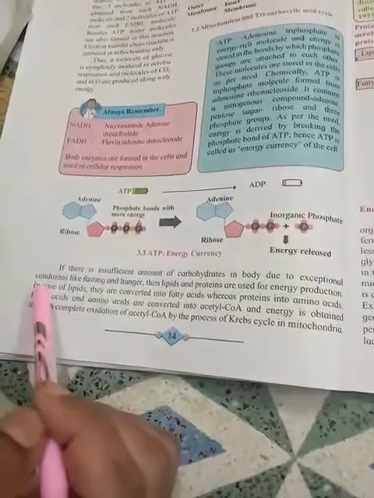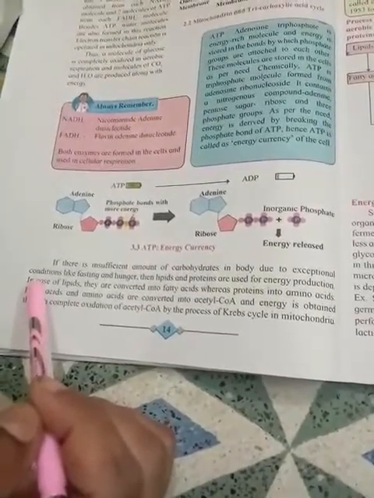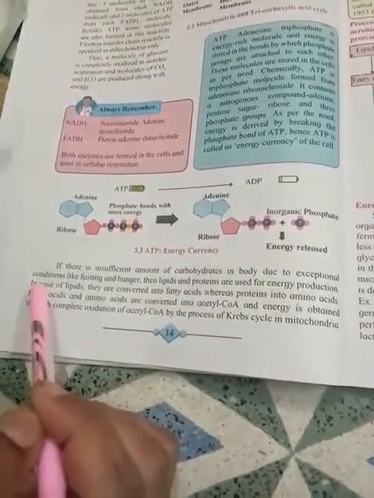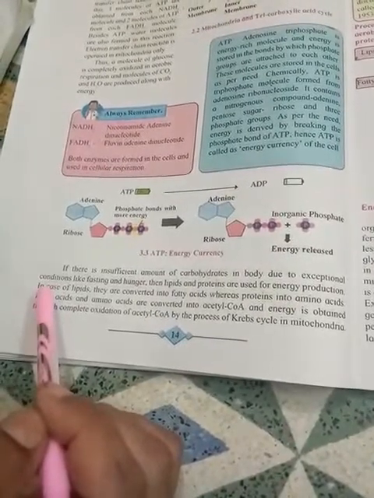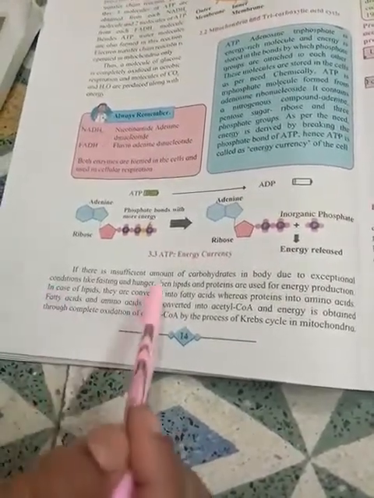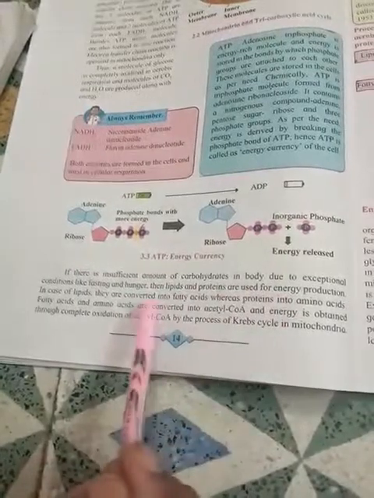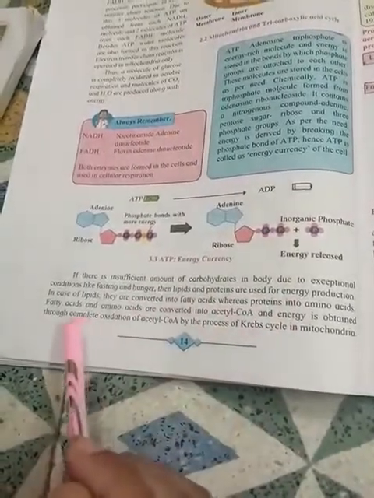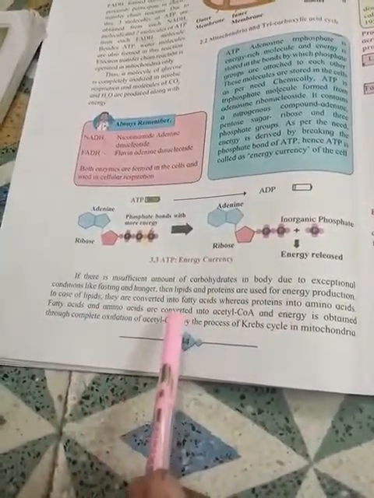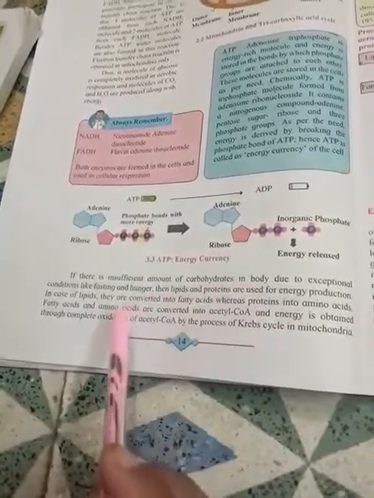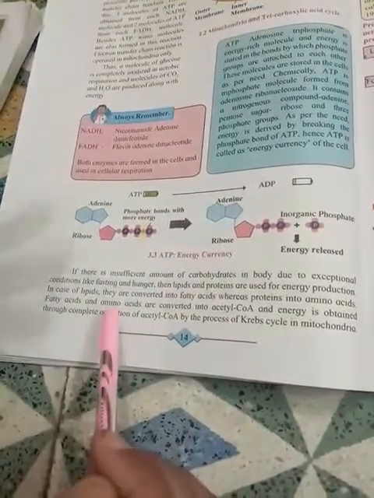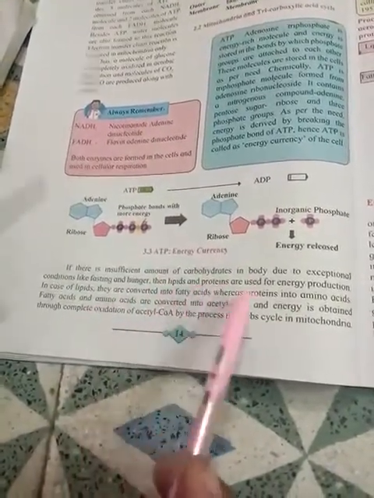But in case we are on fast, we have not eaten, or we are hungry and we are not getting carbohydrate, then the stored lipids and protein in our body are utilized for the production of energy, and definitely this production is also aerobic, means in presence of oxygen, but the cycle will differ somewhat.